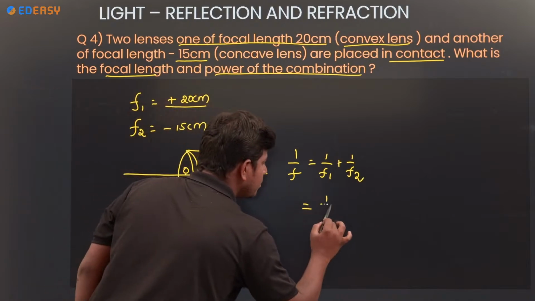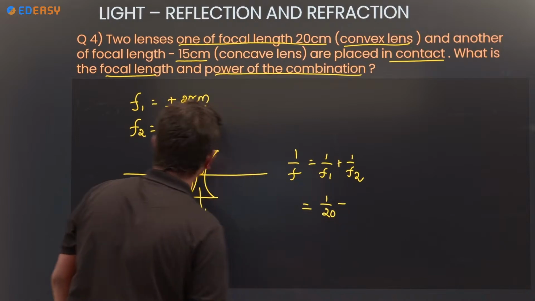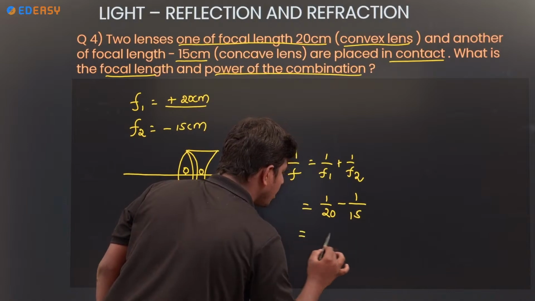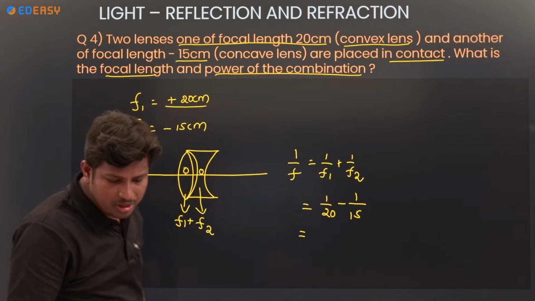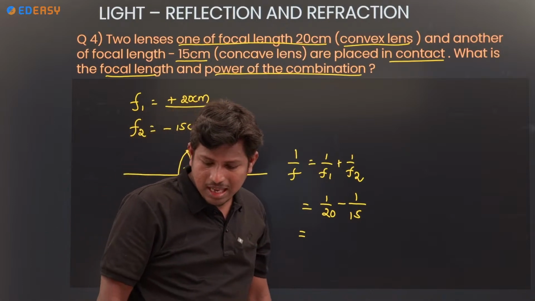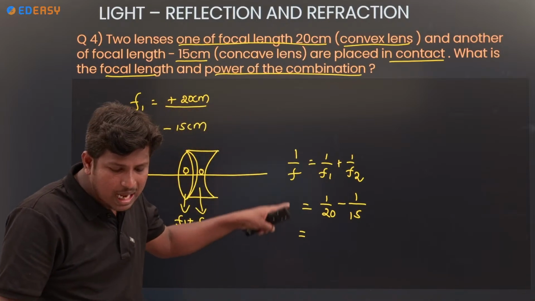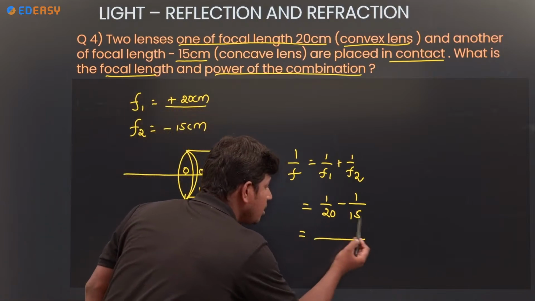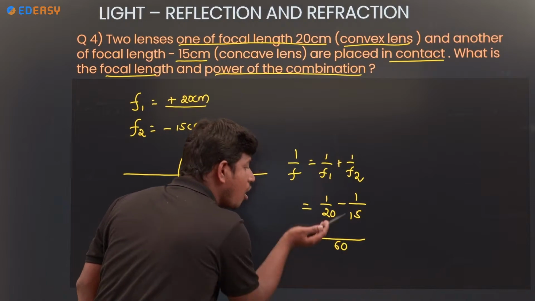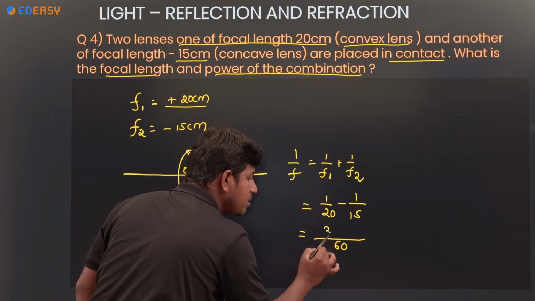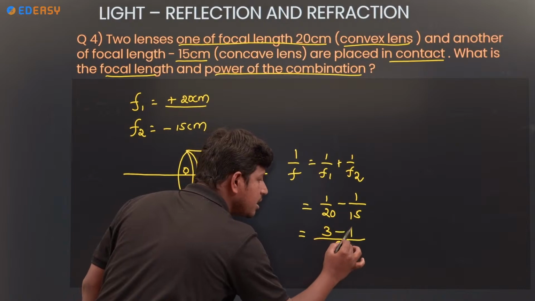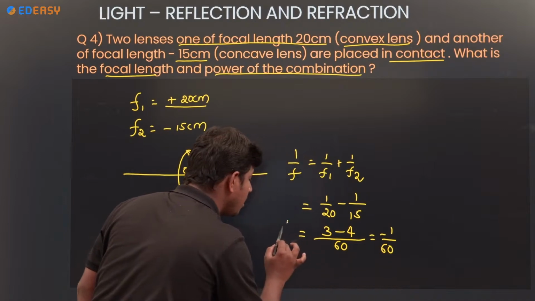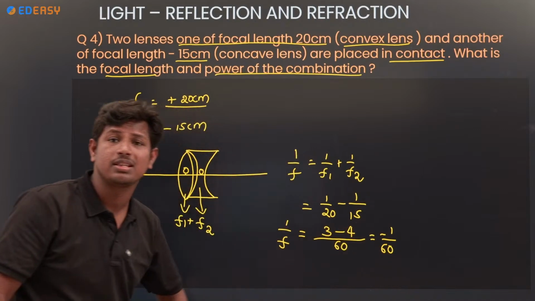1 by f1 plus 1 by f2 value, minus 1 by 15. Take LCM of 20 and 15. Anybody from the comment section? LCM for 20 and 15, how much? 60. How many times? 3 times. And here 4 times. 3 minus 4, minus 1 by 60. 1 by f is equal to minus 1 by 60.